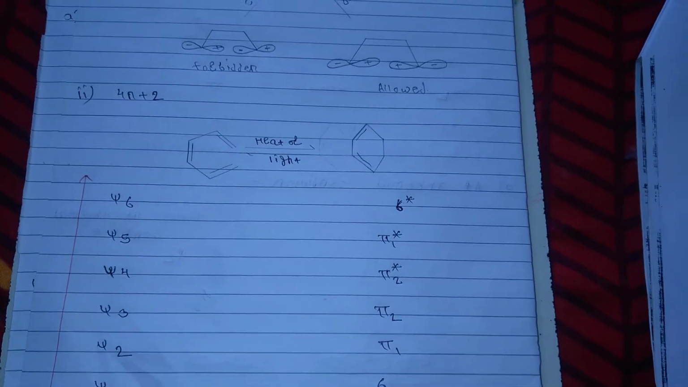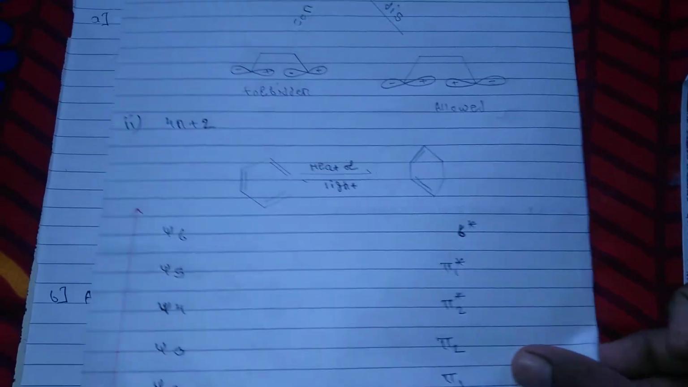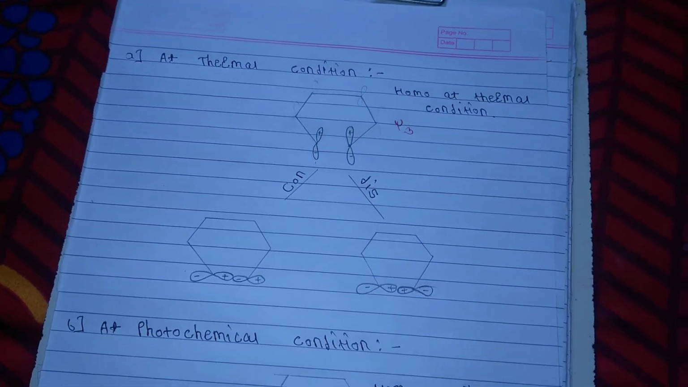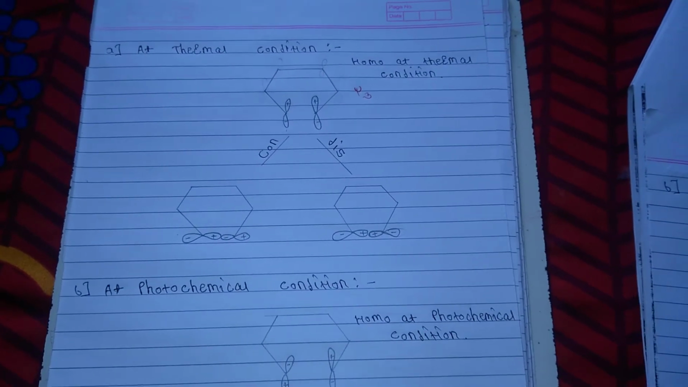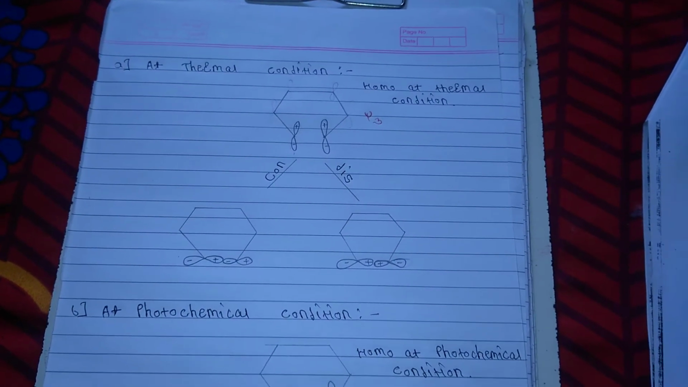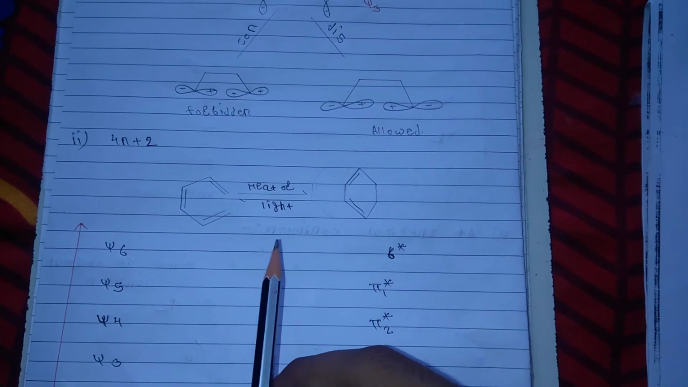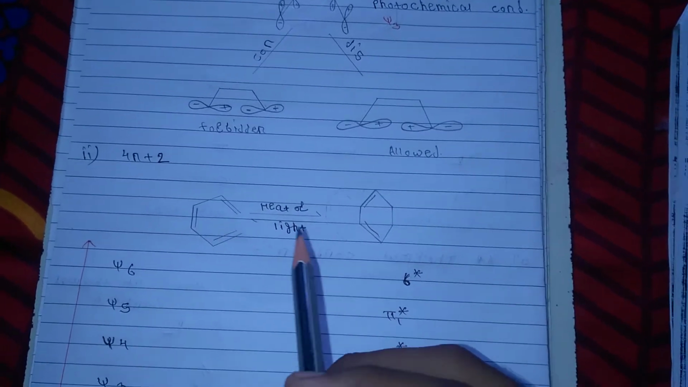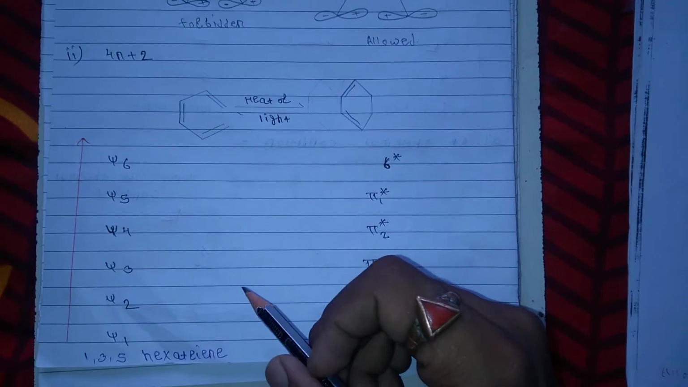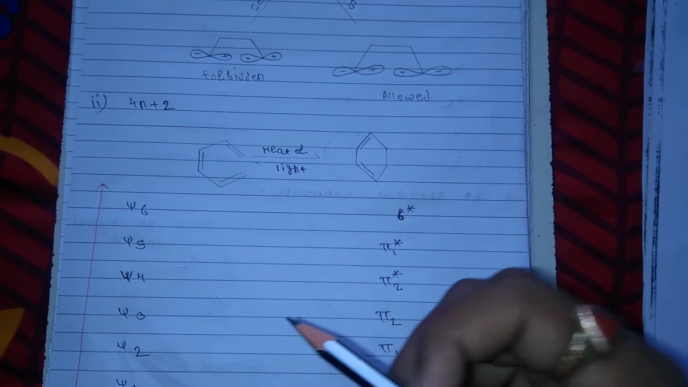There are two conditions in the 4n+2 electrocyclic reactions: the thermal conditions, and the second is the photochemical conditions. Now let us first see the thermal conditions. At the thermal condition, the ring closing of 1,3,5-hexatriene to the cyclohexadiene, according to the MO diagram, ψ3 acts as a HOMO in the ground state.